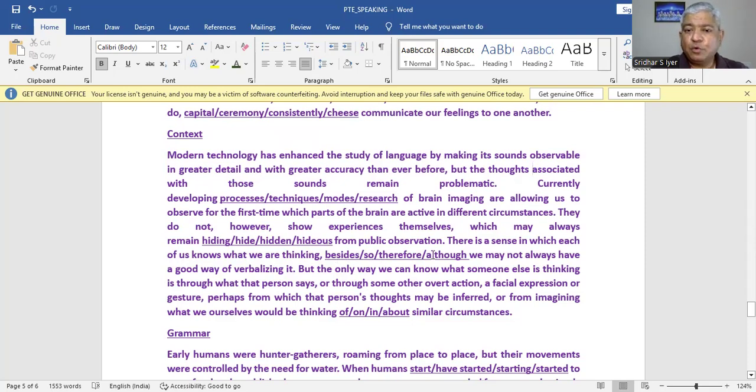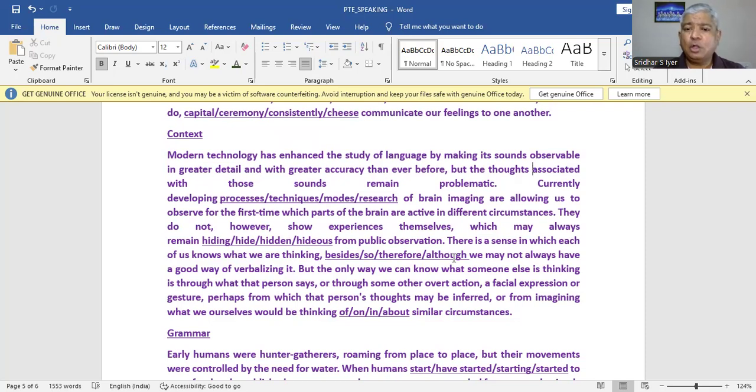Besides, so therefore, although. Here, besides could be the one collocation I'm thinking of, although cannot also fit in the bill. So and therefore is ruled out because we are talking about there is a sense in which each of us knows what we are thinking. Each of us means there are more than one thing. So it could be besides or although.